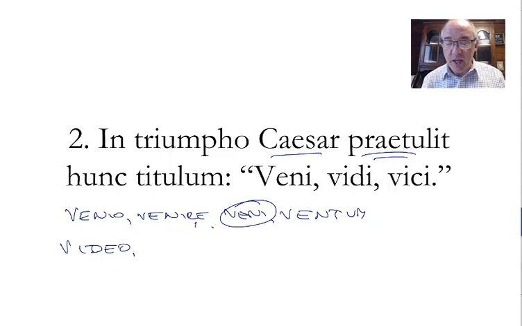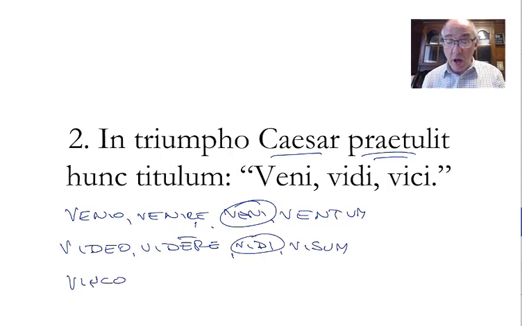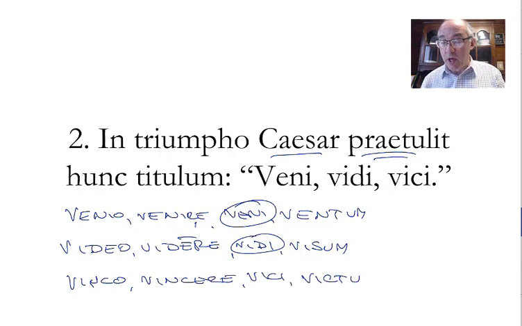Video, videre, vidi, visum, the third principal part here, and vinco, vincere, vici, victum, third principal part here. Clever, isn't it? I came, I saw, I conquered.